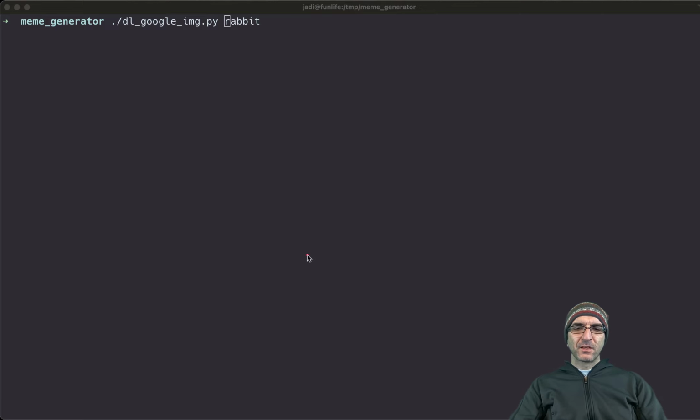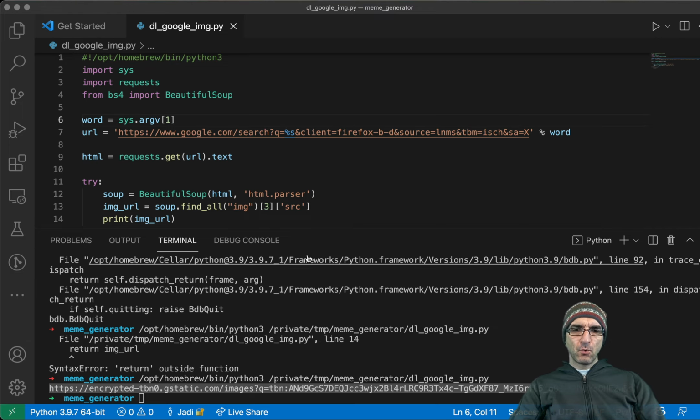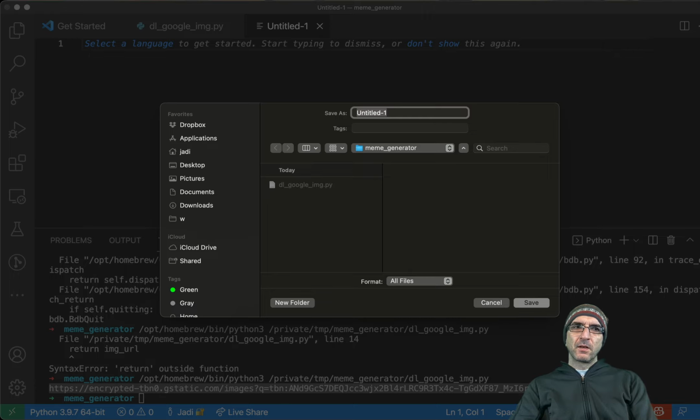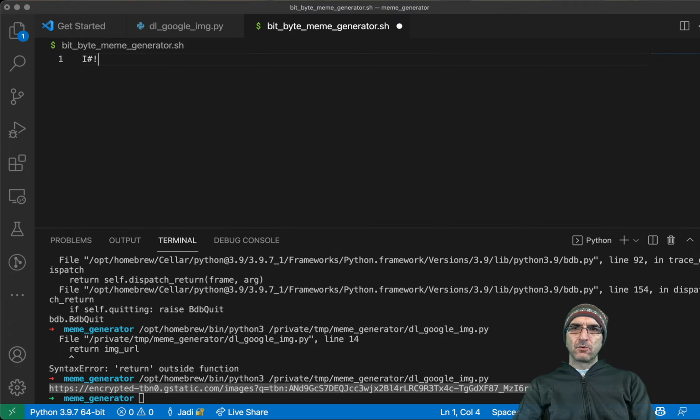Let's go for it. So back to VS Code. I will create a new file. I will save it as bytememegenerator.sh. I will run it using /bin/sh, bin sh is enough. What do I need? First, I need a word. The word is rabbit. For now, this is good enough. We will start with rabbit. Then we say image URL is. Sorry, this is how we should do.